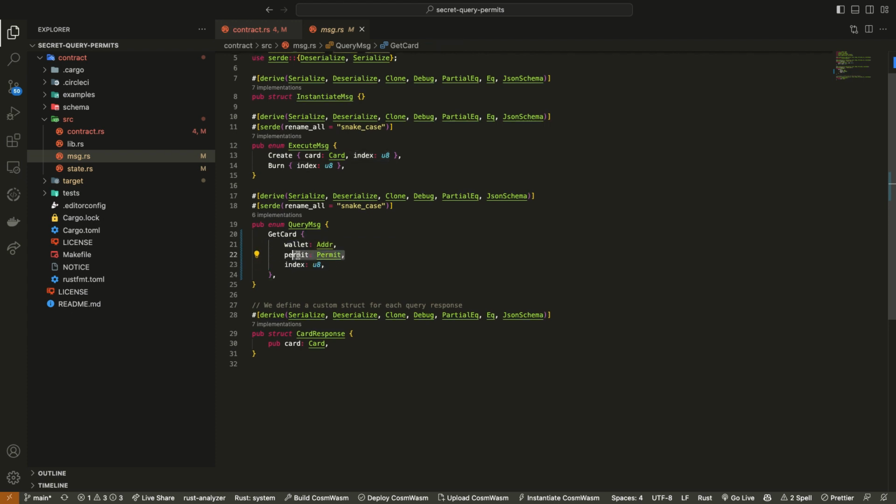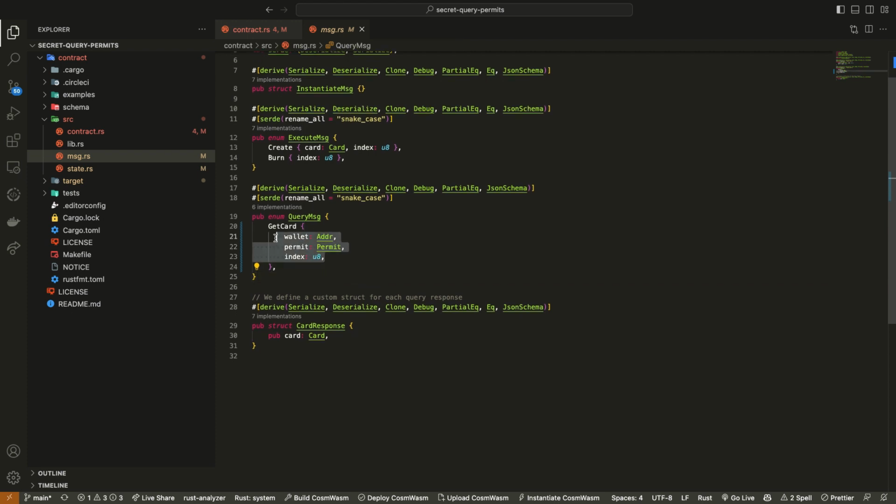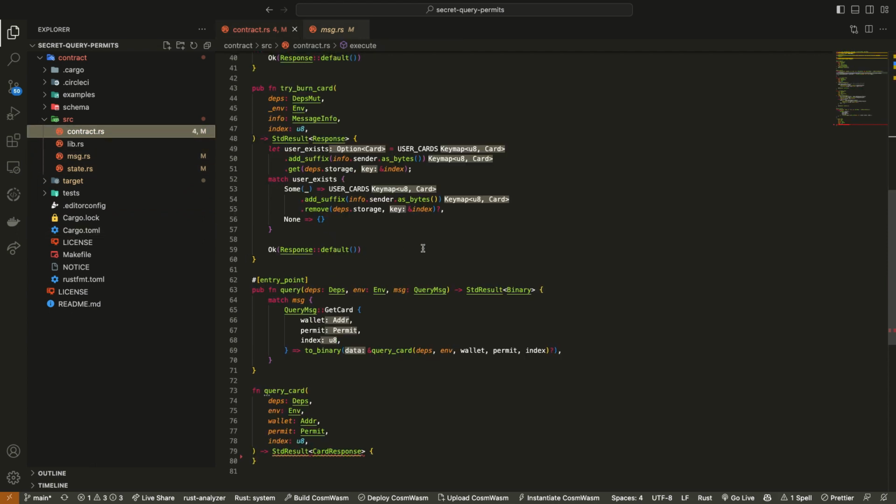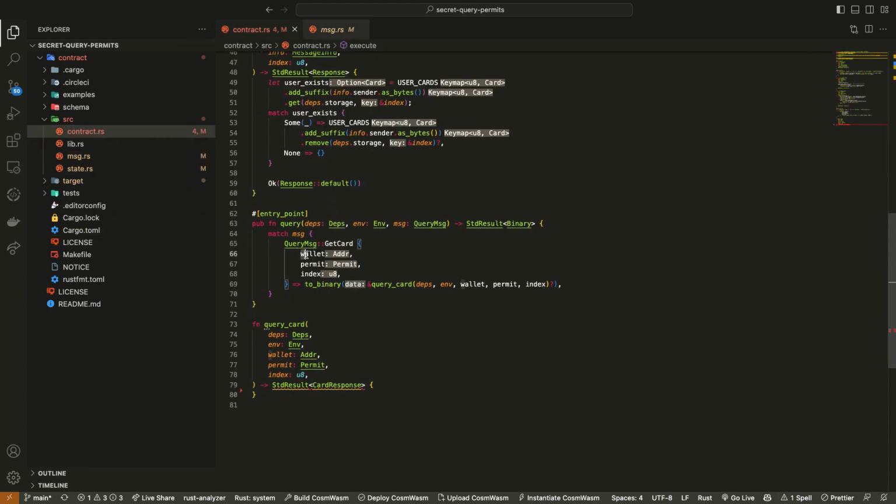And it can only happen if they have this query permit. So we have to make sure we pass these parameters. If we go back to our contract, we have that all set up here already in our query message. We have our wallet, our permit, our index. And again, all that information is passed here into our query card function.